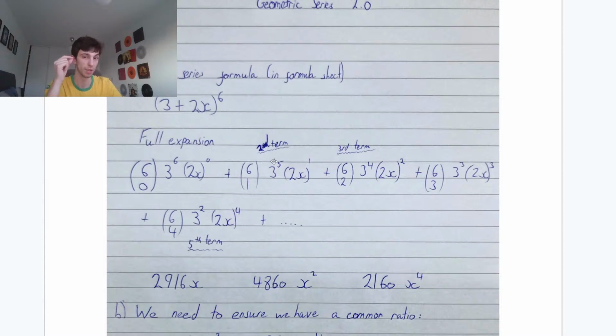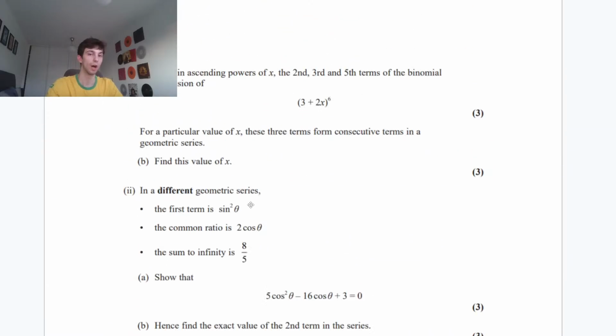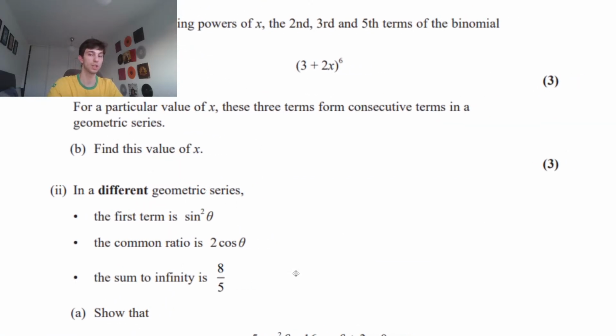This gives us, for the second term, 2916x, then 4860x squared, and 2160x to the 4. I didn't really want to spend too much time on that question because I think the next part of the geometric series is more valuable.